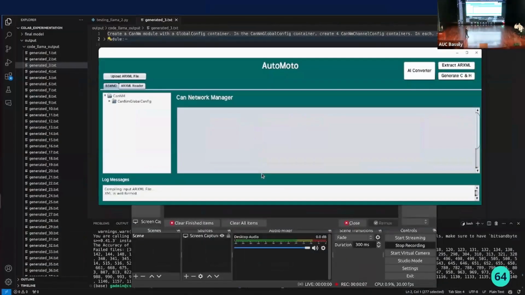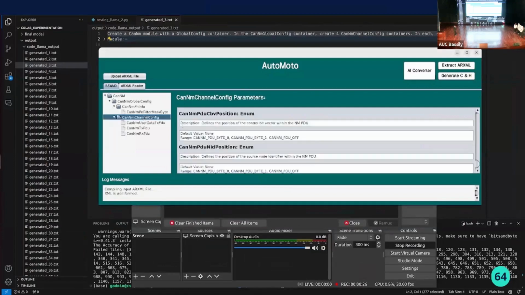Now, I'll be presenting a demo for our software tool. So this is the interface of our tool. And we have here two main tabs, the basic software module definition tab and the ARXML reader tab. The first tab shows the containers and sub-containers of the basic software module definition with some info about each parameter in it, like the description, the default values, and the range.